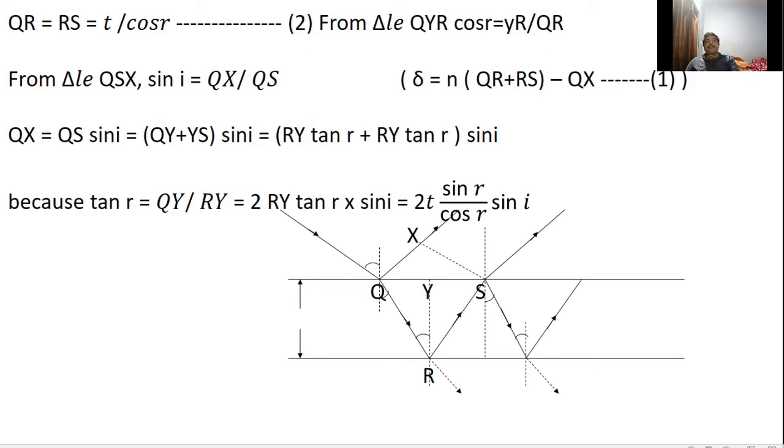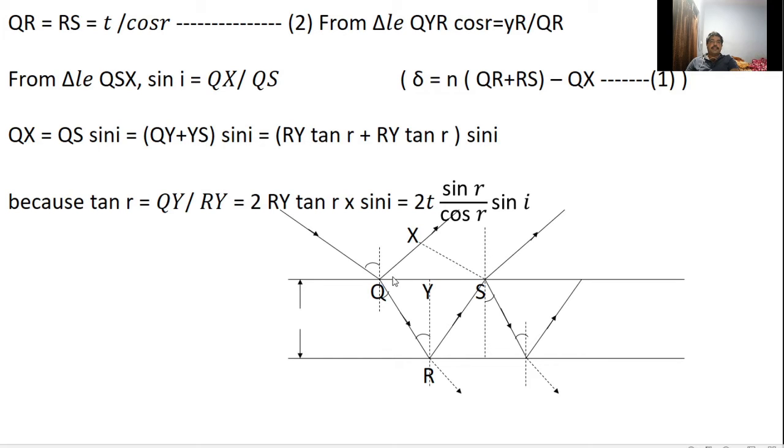In order to determine the value of QX, let us consider the triangle QSX. Here sin i is equal to QX by QS, because this is the right angle. This is the hypotenuse side, this is the angle i, this is the opposite side, and this one is the adjacent side.